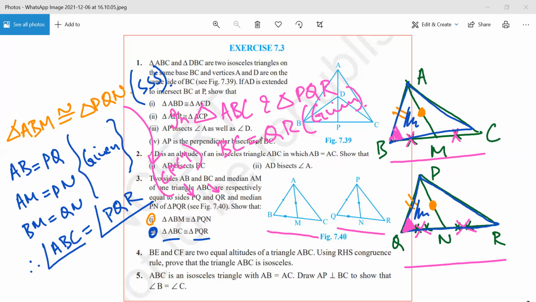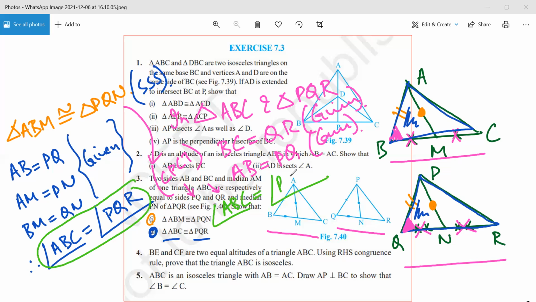Yes, sir. So BC is equal to QR, it is given. AB is equal to PQ, it is given. And what we have done is, we have proved that angle ABC is equal to angle PQR by CPCT. Therefore, the triangles are congruent.